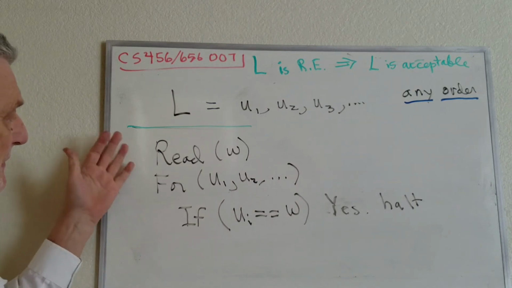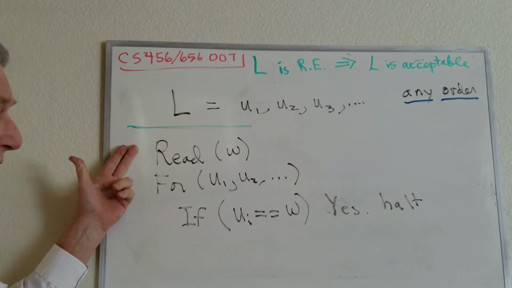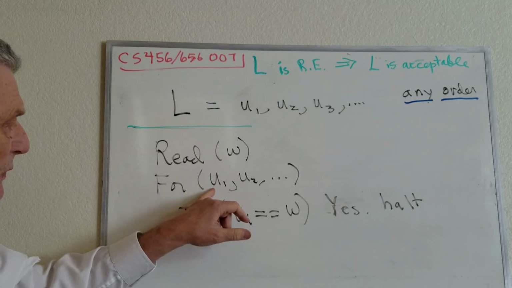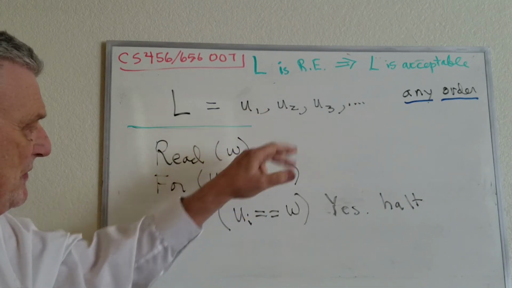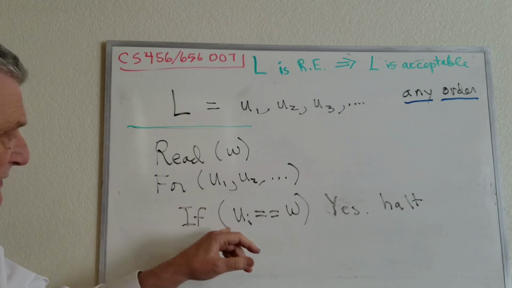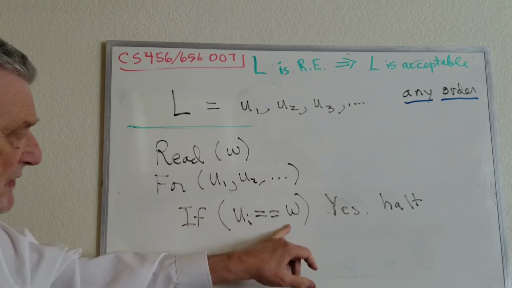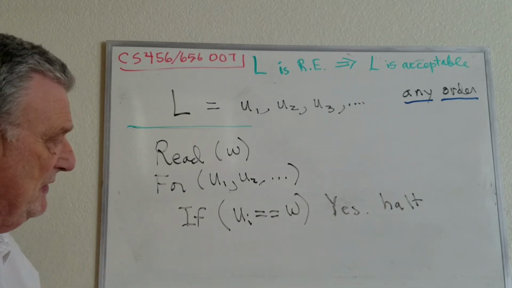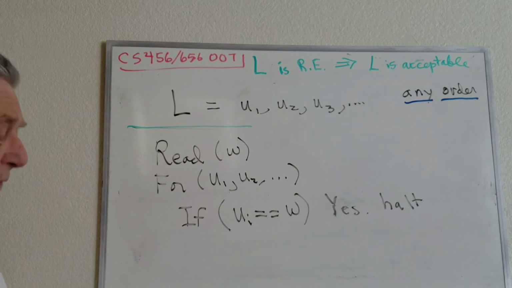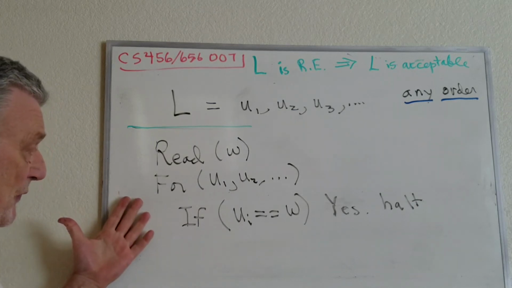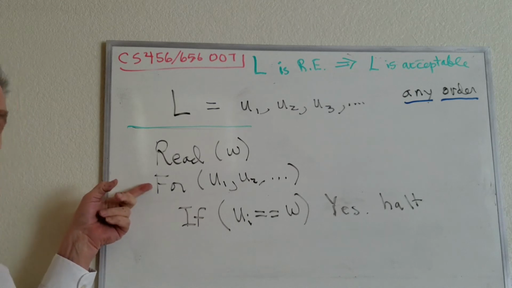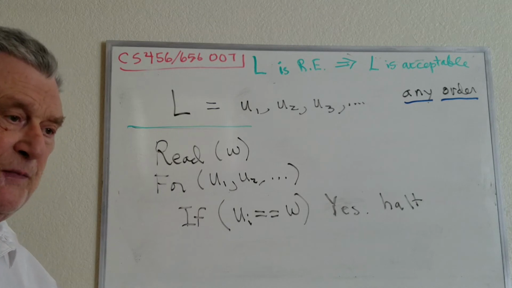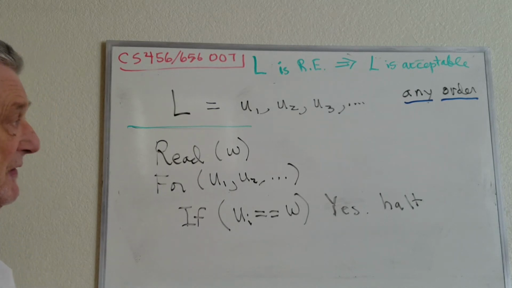All right, now here is a program which accepts the language. First you read a string, and then you go through all of the members of L in this arbitrary order. And if you find one that is equal to W, you say yes, W is a member of the language, and then you halt. Now, of course, if W is not a member of the language, this program will never halt because this is an infinite loop. But that's okay because the machine is only supposed to accept the language, not decide the language.